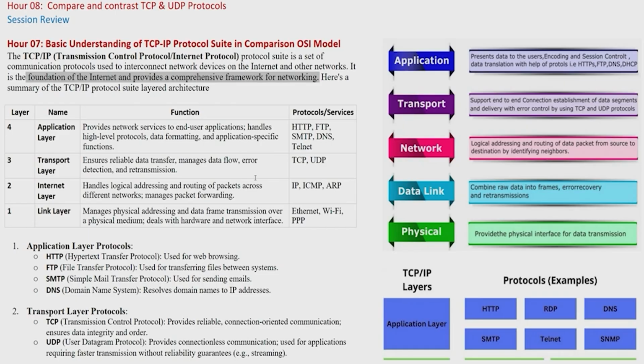Some people divide this model into 5 layers, as you can see on the right side. Generally, people divide it into 4 layers, but in some books, videos, or articles on the internet, you will find 5 layers.